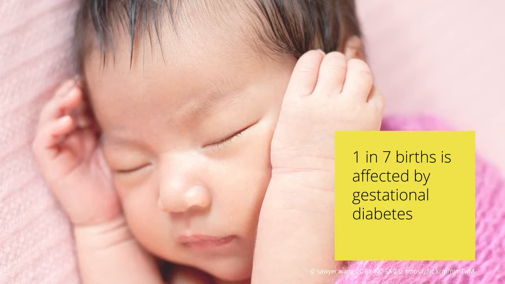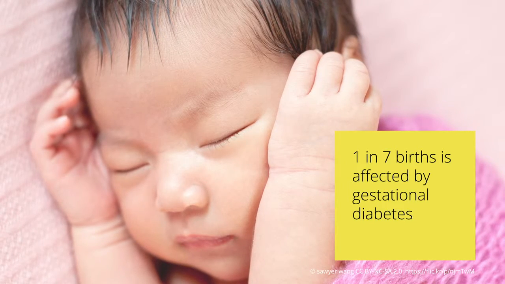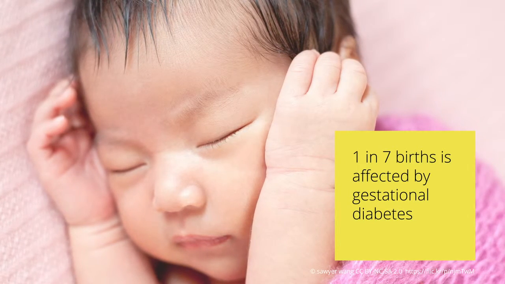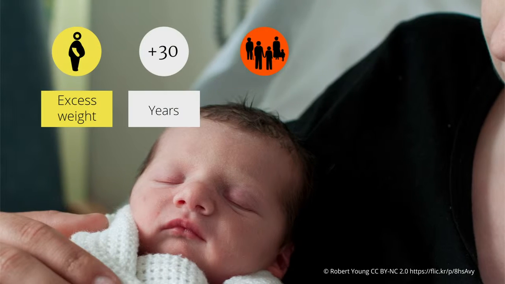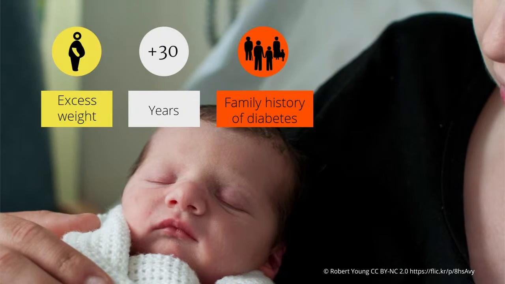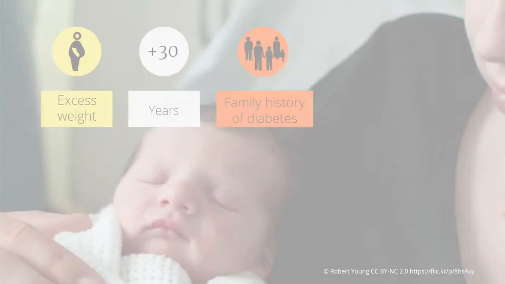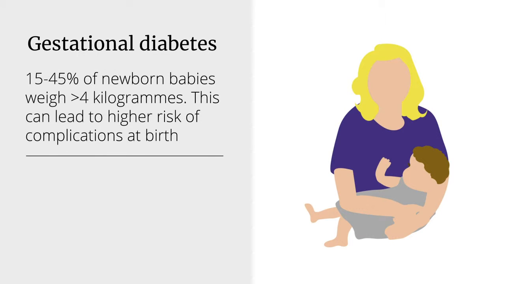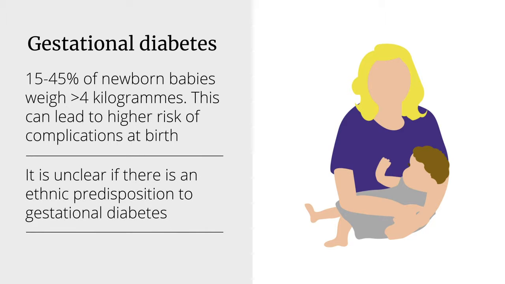1 in 7 births is affected by gestational diabetes. Gestational diabetes is more common in overweight women aged 30 years and over with a family history of diabetes. Between 15 and 45% of babies born to women with gestational diabetes weigh more than 4 kilograms, and this can lead to higher risk of complications at birth. It is unclear if there is an ethnic predisposition to gestational diabetes.